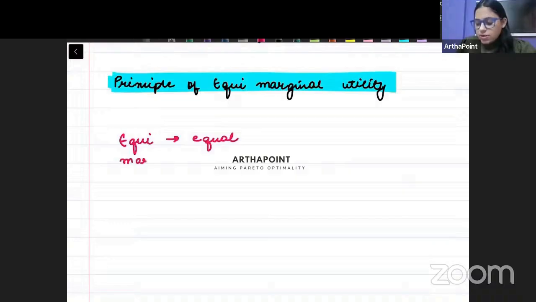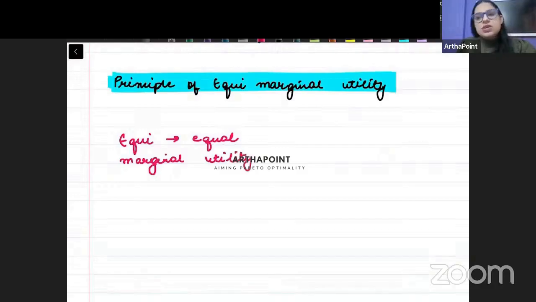Marginal utility is what, beta? We know the formula. Marginal utility is how utility changes when consumption changes. जब हम अपनी consumption को change करेंगे, when we change the consumption, how our utility will change, that is called marginal utility.